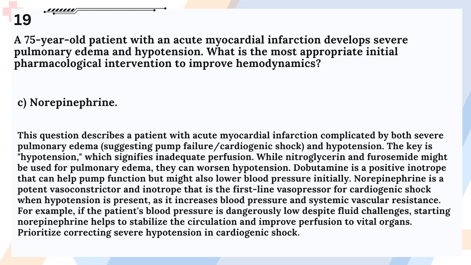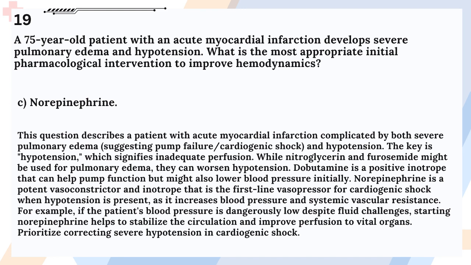Answer: C. Norepinephrine. This question describes a patient with acute myocardial infarction complicated by both severe pulmonary edema, suggesting pump failure or cardiogenic shock, and hypotension. The key is hypotension, which signifies inadequate perfusion. While nitroglycerin and furosemide might be used for pulmonary edema, they can worsen hypotension. Dobutamine is a positive inotrope that can help pump function but might also lower blood pressure initially.